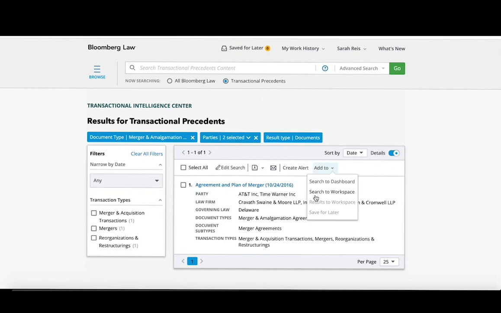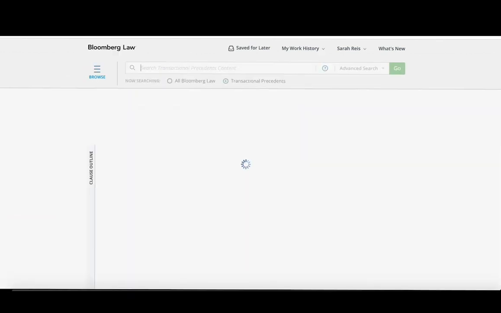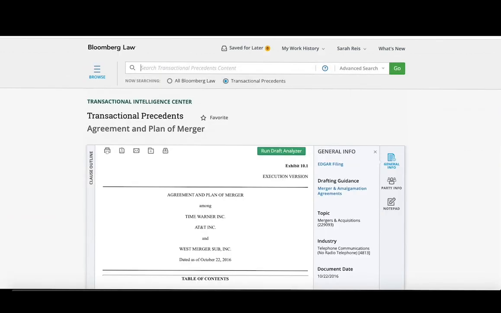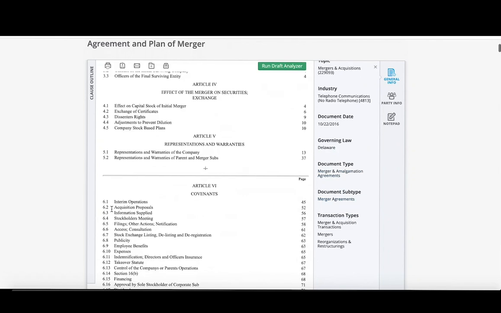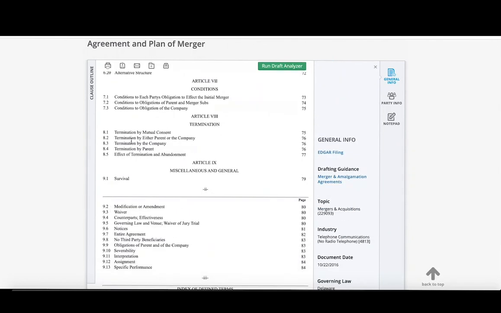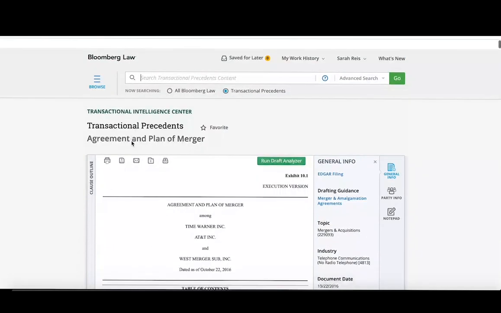This will retrieve that October 2016 agreement and plan of merger, so that I can look at what that agreement said.